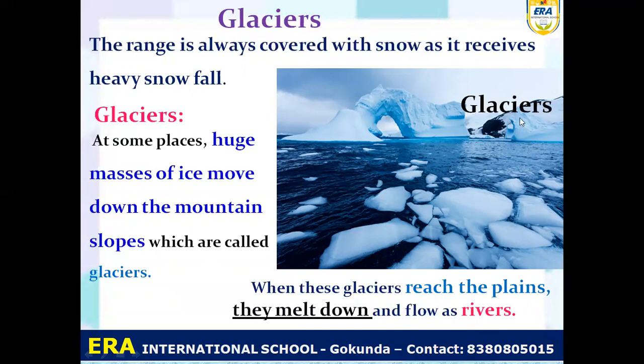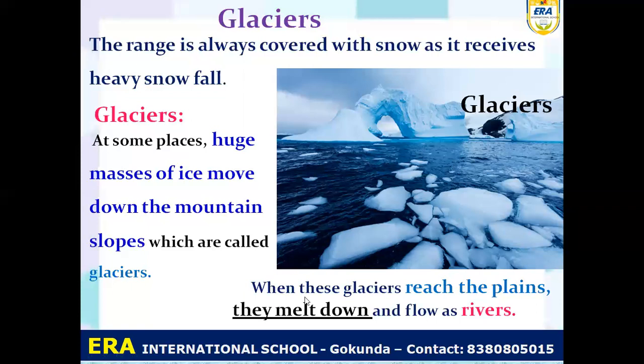What falls there? Snow. So what is a glacier? At some places you can see that there are huge masses of ice that move down from the mountain. It is a mountain, and from the mountain the huge mass or big part of the ice slopes down. So this is called glaciers. So this is the glacier which is the mass of ice.